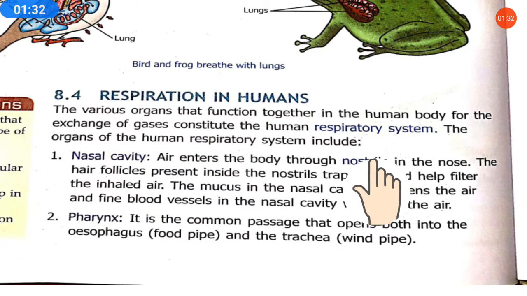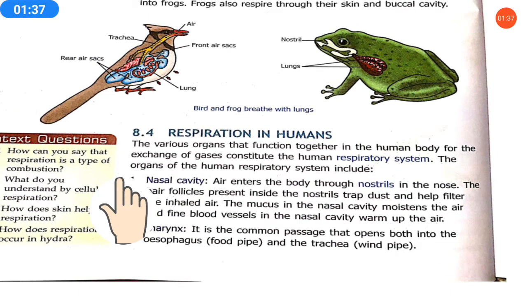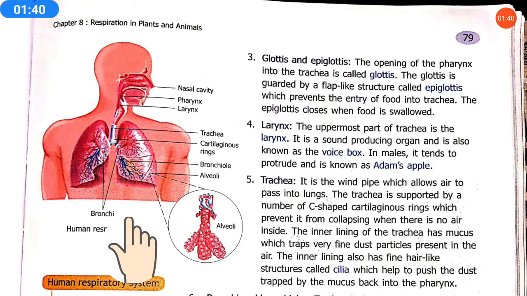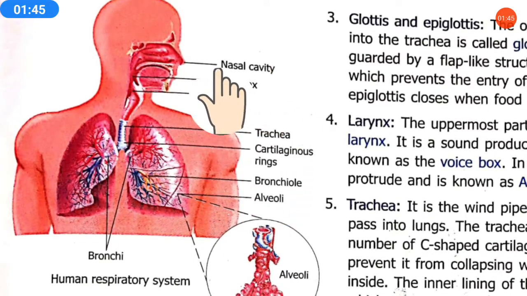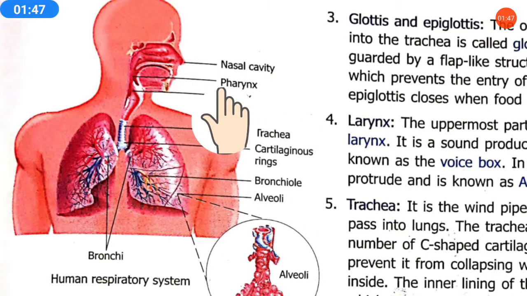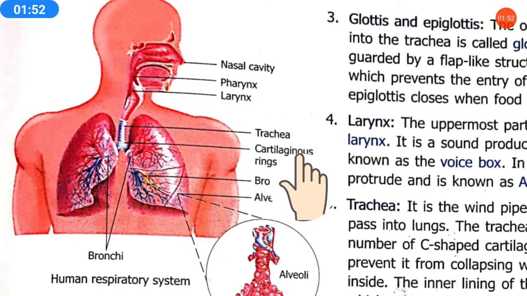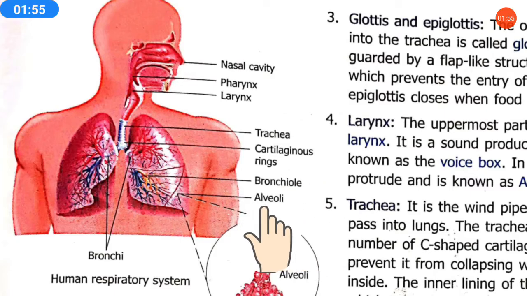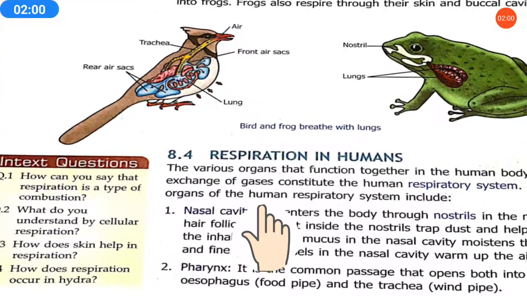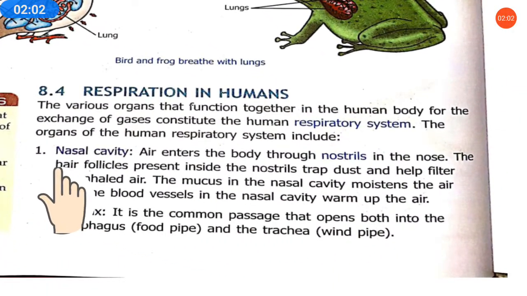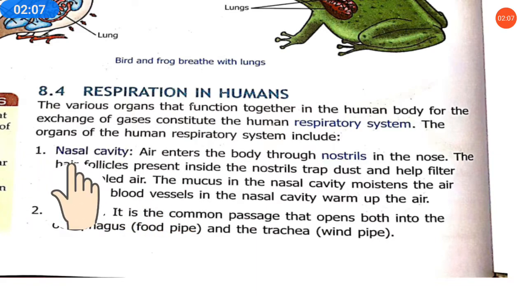The organs of the human respiratory system include the nasal cavity. Many organs are present in the respiratory system. You can see in this diagram, this is the human respiratory system. We will understand the nasal cavity, pharynx, larynx, trachea, bronchi, bronchioles, and alveoli. We will study all these topics in this video. We will start with the first organ of this system. First is the nasal cavity. Nasal means it is related to the nose.